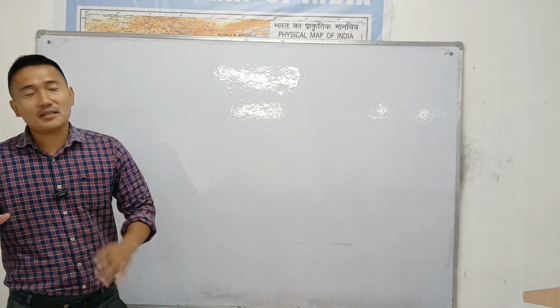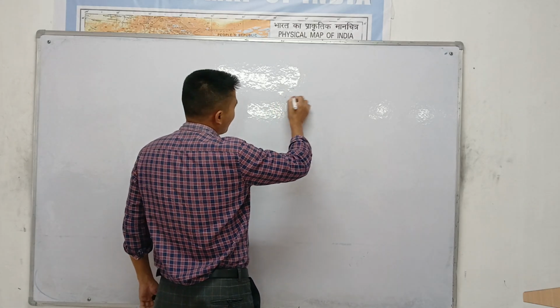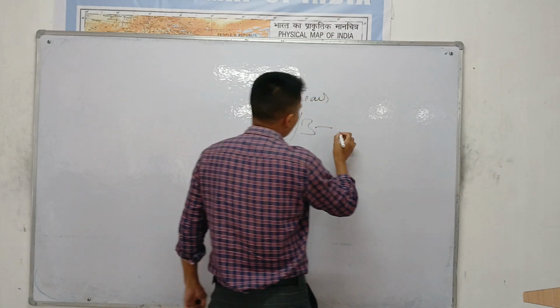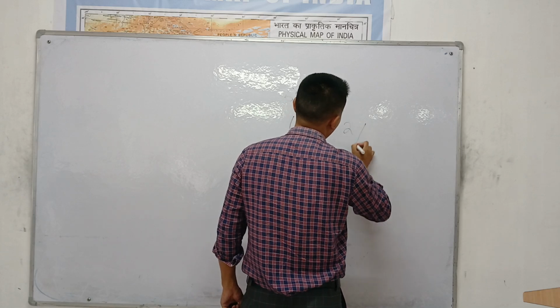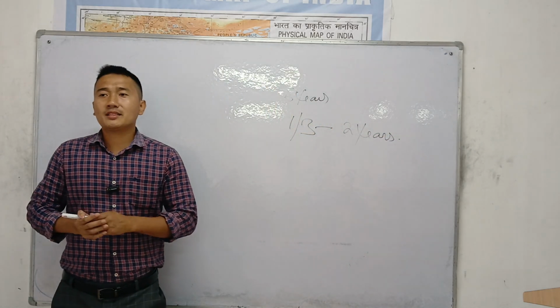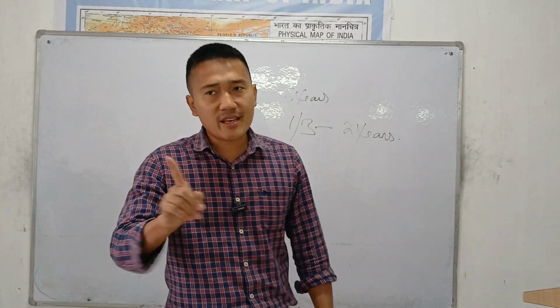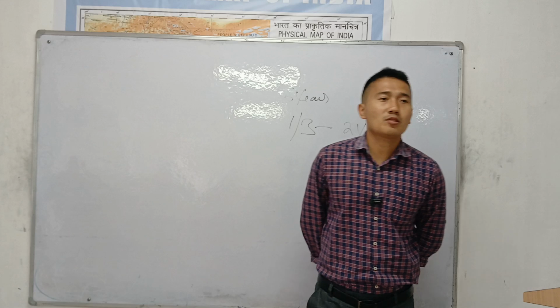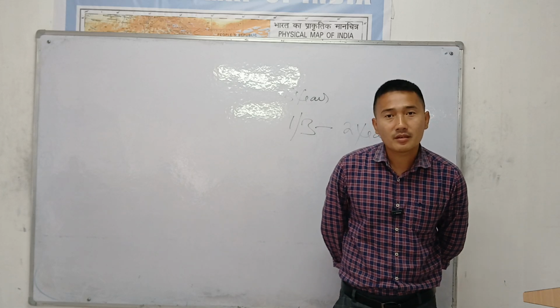Once you get elected, you will serve for 6 years. Not 5, like Lok Sabha. You are elected for 6 years. However, 1/3 of its members retire after every 2 years.